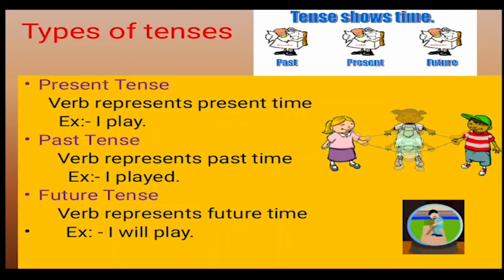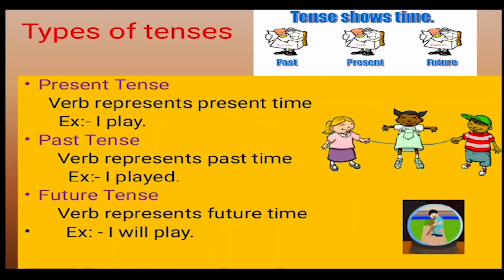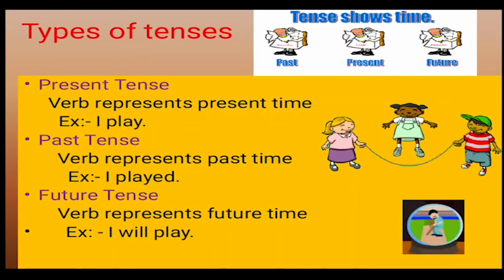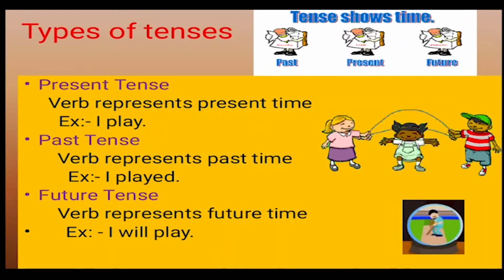So, what are the different types of tenses? Present tense: the verb represents present time. Example, I play. Past tense: the verb represents past time. I played. Future tense: the verb represents future time. I will play. Children, in your history textbook, you must have come across past events. Therefore, we use the past tense. And a fortune teller would always talk in the future tense because he speaks about the future. And when we talk about the present time, today, we use the present tense.